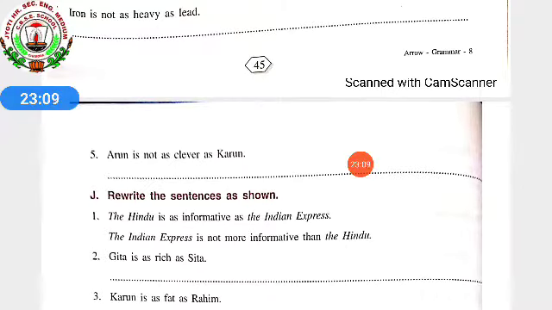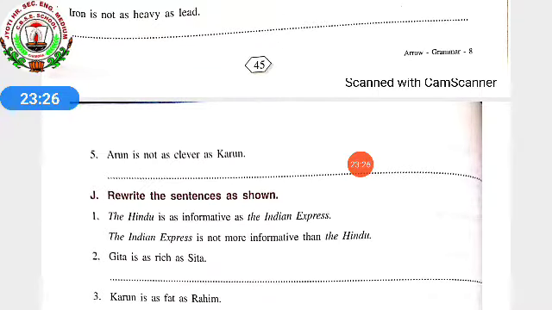Understood? In the same way, Gita is as rich as Sita. Rich we can write rich, richer, richest. So what will come over here? Sita is not richer than Gita. What will come over here? Sita is not richer than Gita.